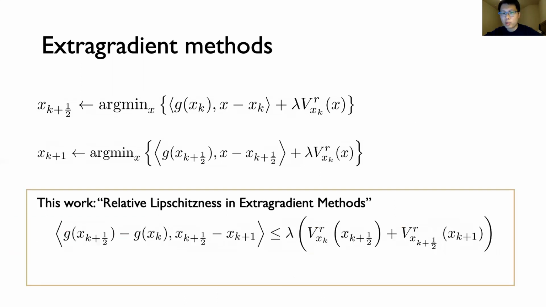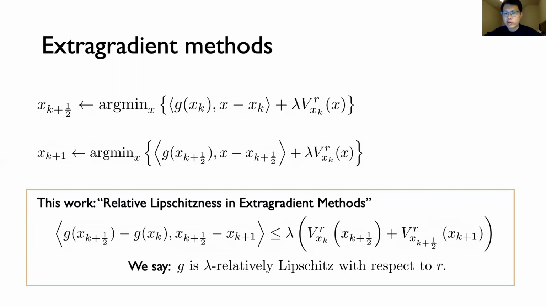And the condition we propose in our work for analyzing extragradient methods just directly falls out of this analysis. So we just call this total requirement that the discretization error be non-positive a relative Lipschitzness condition. So we named this following a similar condition called relative smoothness, which appeared in the convex optimization literature, so just minimizing a convex function. And note that a condition can be concisely described as the relationship between the operator G and a regularizer R, localized to the points in any particular iteration.